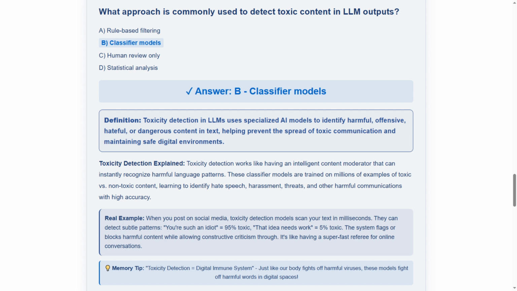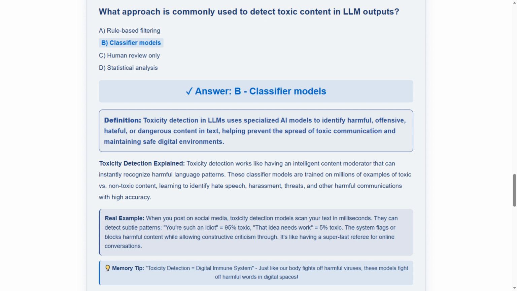The real-world example shows how, when you post on social media, toxicity detection models scan your text in milliseconds. They can detect subtle patterns. "You're such an idiot" equals 95% toxic, while "that idea needs work" equals 5% toxic. The system flags or blocks harmful content while allowing constructive criticism through. It's like having a super-fast referee for online conversations. This demonstrates instant harmful content recognition.